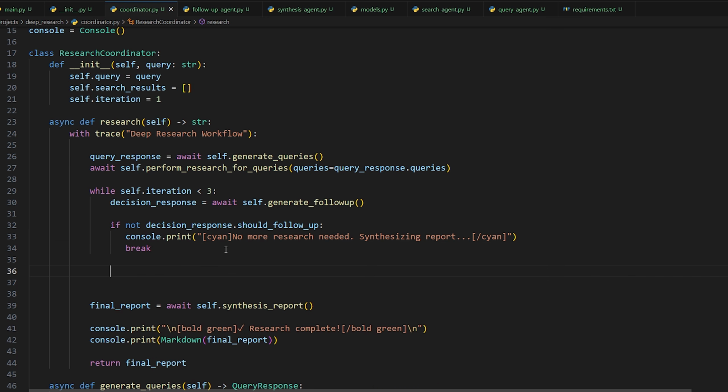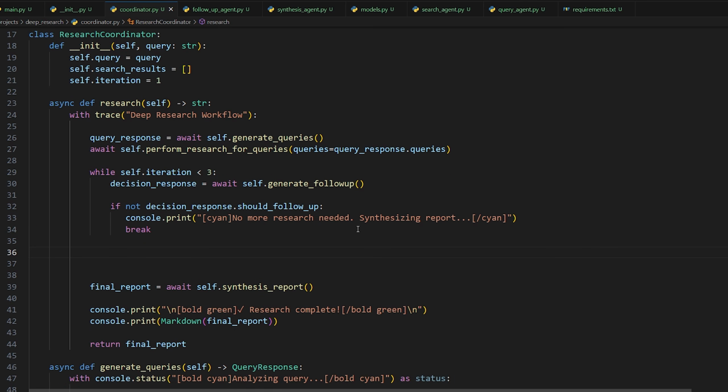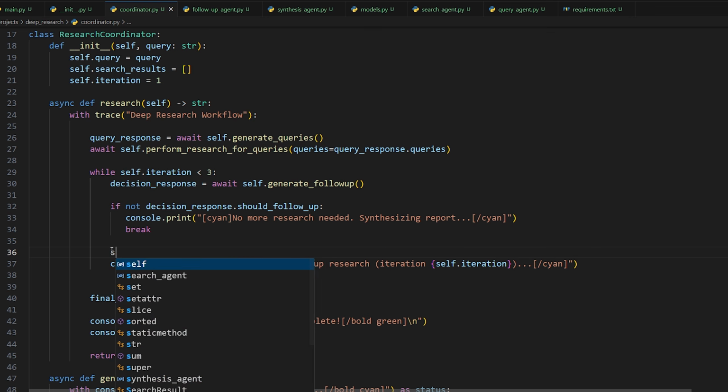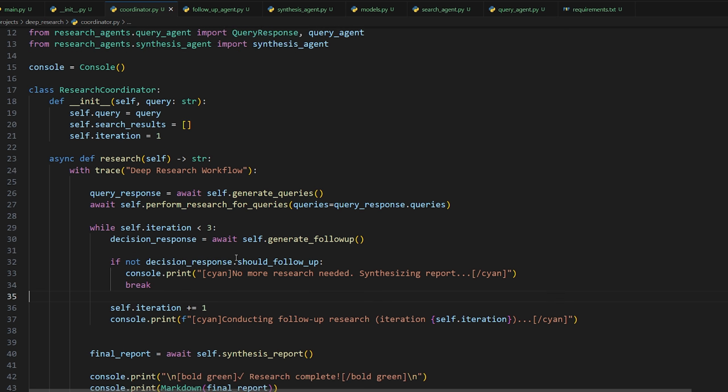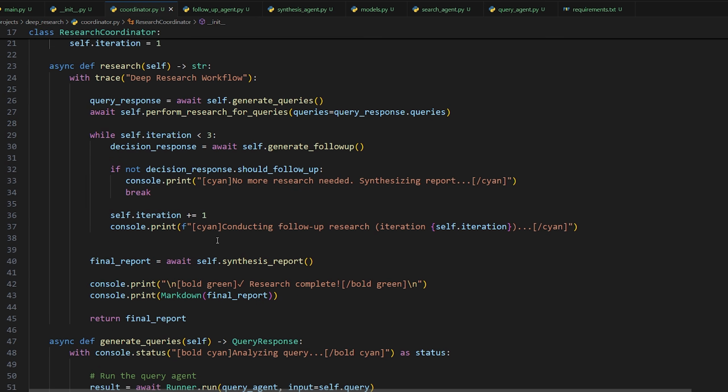And then after that, if it makes it past this point, then obviously should follow up is going to be true. So we're going to actually do the follow up now. We're going to say conducting follow up research and then list the iteration number. And let's make sure to increment that iteration number to the new value, because before we were on iteration 1, and then next will be iteration 2, 3, so on, okay? So we want to reflect that new value.